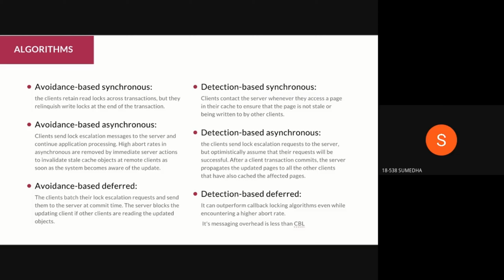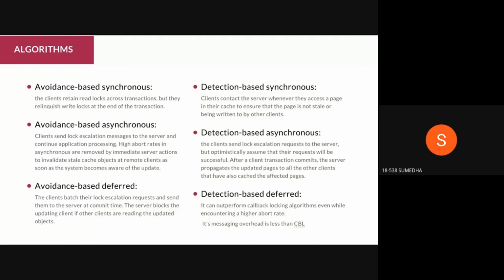So each of the avoidance based and detection based algorithms is further divided into synchronous, asynchronous, and deferred. In avoidance based synchronous, the clients hold the read locks across the transaction and give up the write locks at the end of the transaction. In avoidance based asynchronous, after the lock escalation message is sent, it continues optimistically, and the high abort rates here are removed by server actions, which invalidate the stale data at remote clients. In avoidance based deferred, the locks are grouped and sent at commit time, and then the server blocks the updating client if other clients are reading the updated objects.